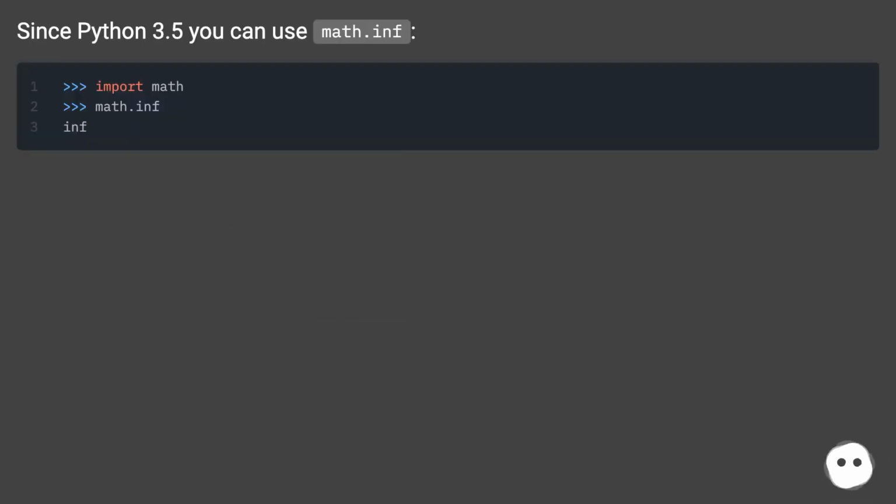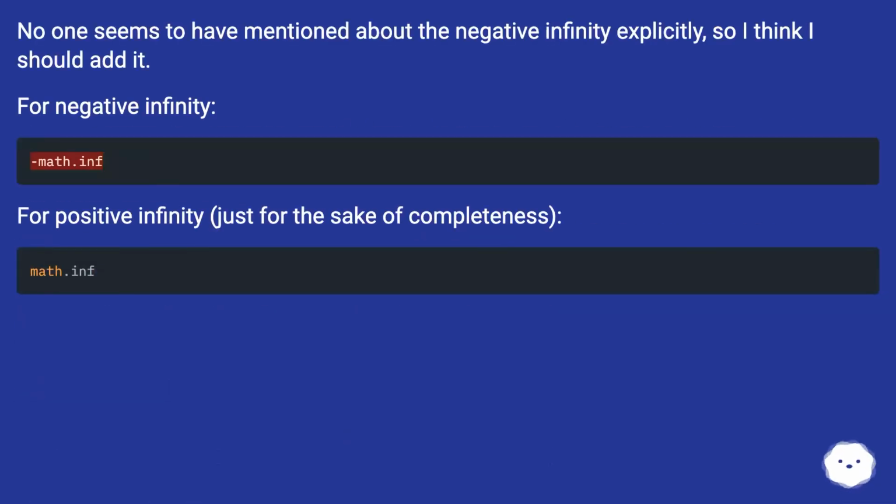Since Python 3.5 you can use math.inf. No one seems to have mentioned negative infinity explicitly, so I think I should add it. For negative infinity. For positive infinity, just for the sake of completeness.